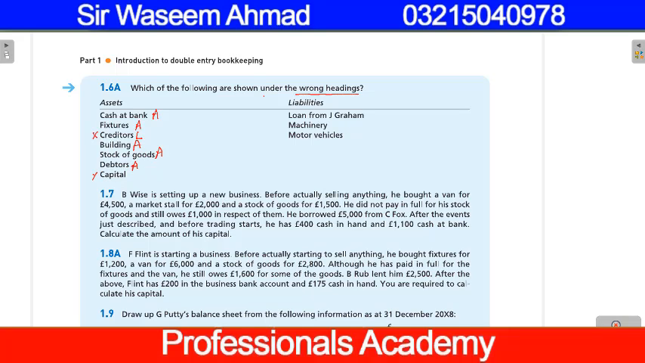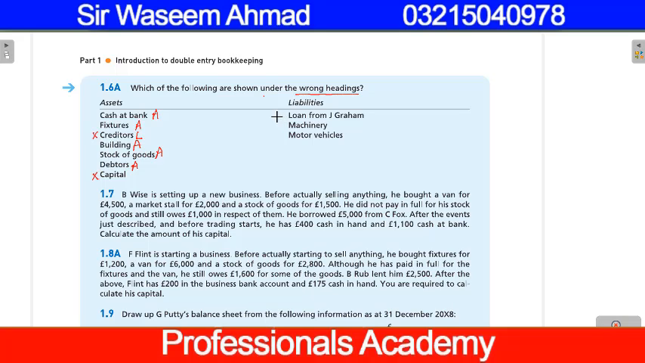Capital is the owner's investment in business. So capital is not an asset. Capital is the explanation of asset. If the asset is acquired from the owner, on one side if asset is increased in the business, on the other side the owner's investment is also increased. So capital is not an asset. It is shown under the wrong heading.